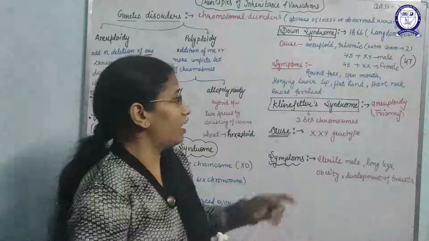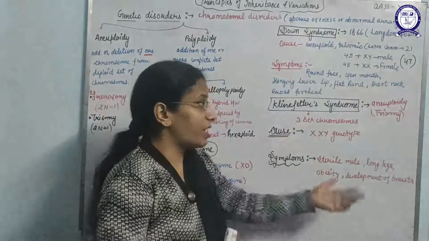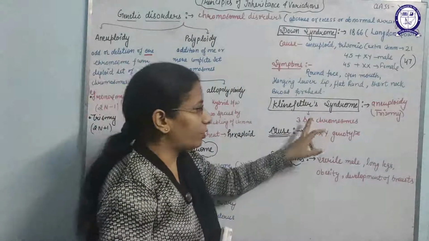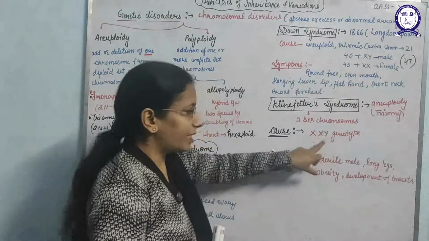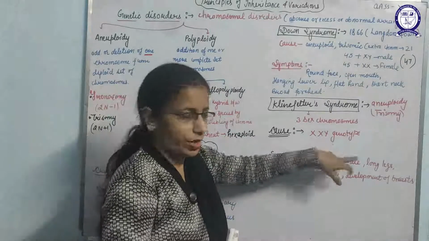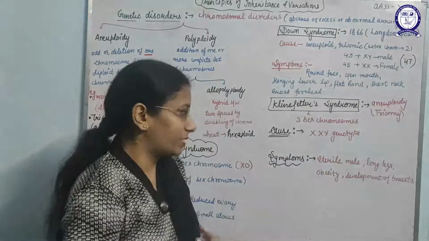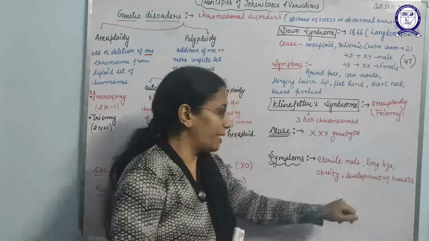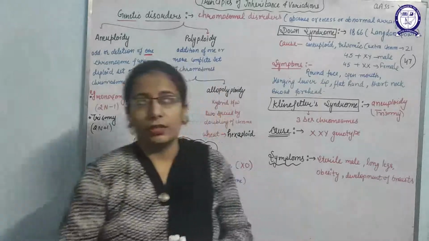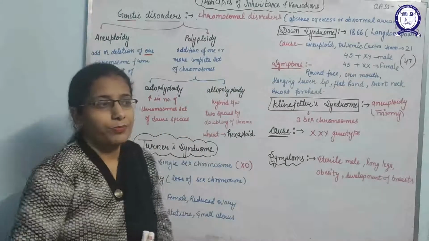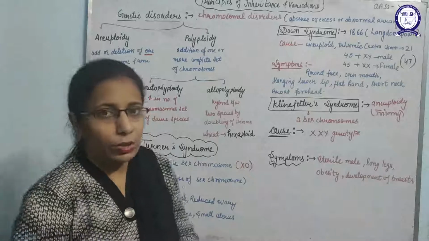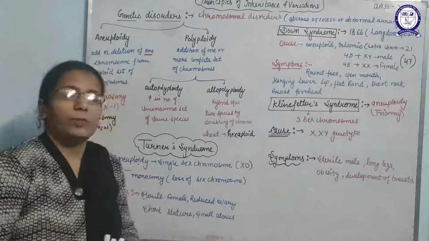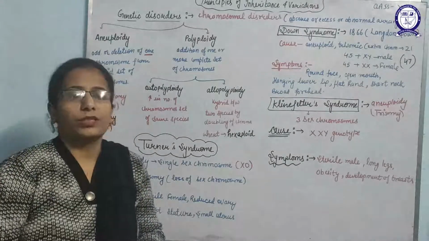After that, next is Klinefelter syndrome. This is also an aneuploidy and mainly trisomy. It occurs due to three sex chromosomes, having the genotype XXY. What are the symptoms of Klinefelter syndrome? These are mainly males, but the males are sterile, having long legs and obesity, and these males also show feminine characters, like gynecomastia, development of the breast. So this is all about the Mendelian and the chromosomal disorders.